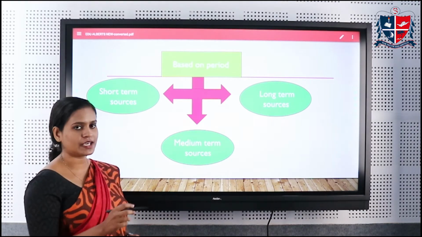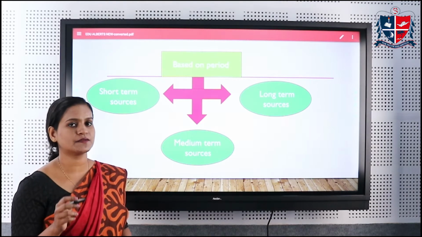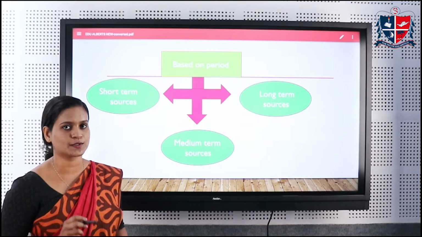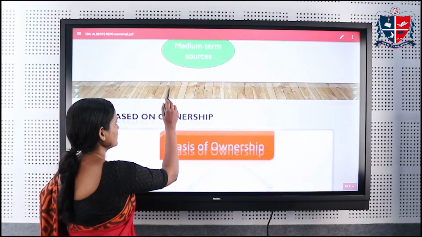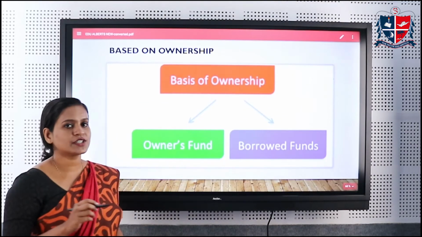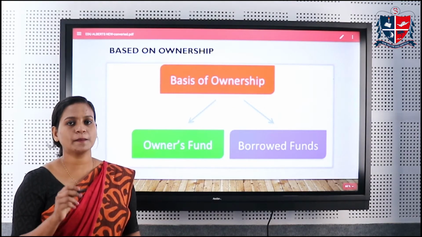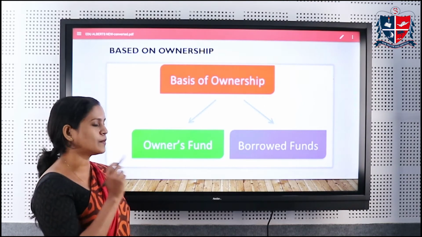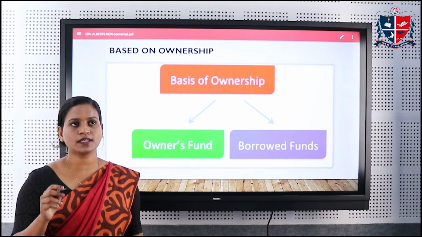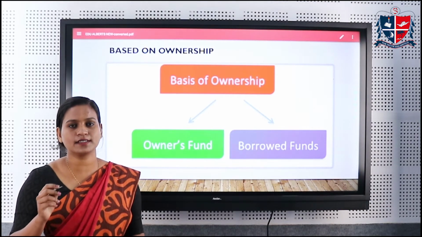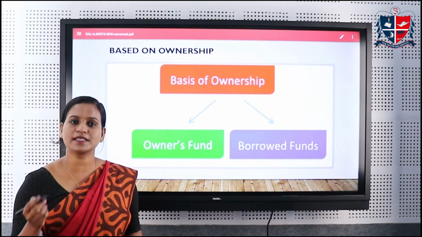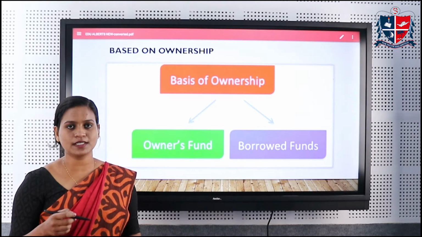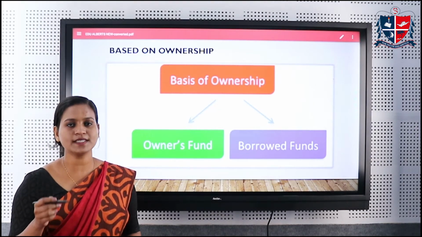So the first classification is based on the period, that is classified into three, that is long-term sources, medium-term sources, and short-term sources. Now the second classification is based on the ownership. Based on ownership, it is classified into two, that is owned fund and borrowed fund. So what is owned fund? From the name itself, it is defined that it is owned by the business itself. The examples for owned funds are the share capital, retained earnings, profit and surplus, etc.